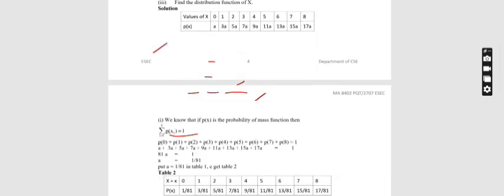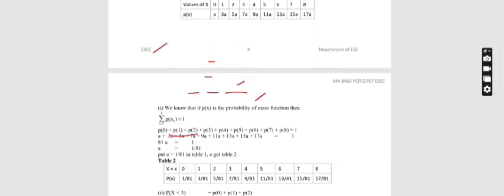So next, we are going to find the value of a. For that, I know the definition of a probability mass function: summation of probability of xi is equal to 1. Here I am denoting 0 to 8 because we get values only up to 8. So I am adding all the values, that is probability of 0, probability of 1, probability of 2, etc., up to probability of 8, which equals 1.